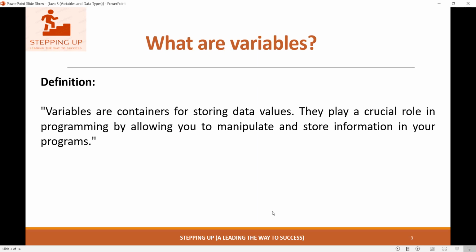Variables are containers that are used for storing data values. They play a crucial role in programming by allowing you to manipulate and store information in your program. We will see the syntax, how to declare a variable in Java. There are conventions that we follow for writing the variable name, which I have already explained in the naming conventions of variables, so please go through that. We are following that. Let's see the syntax with the help of examples.